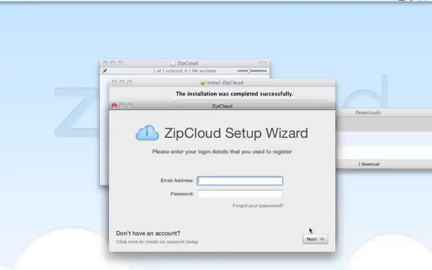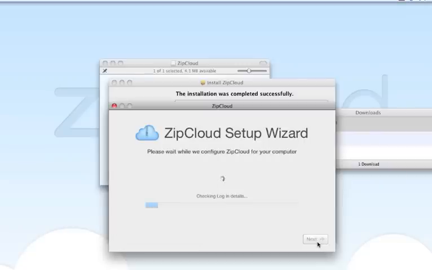Then it will prompt you for your login details. Now if you're installing this on a second computer, please ensure you're using the same login details you have on your existing account. The application will then authenticate with our servers.